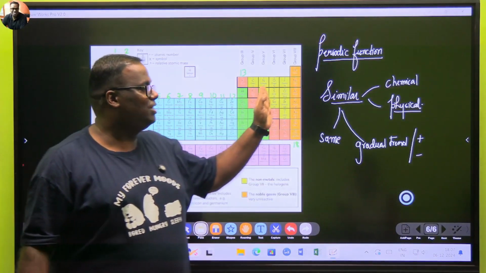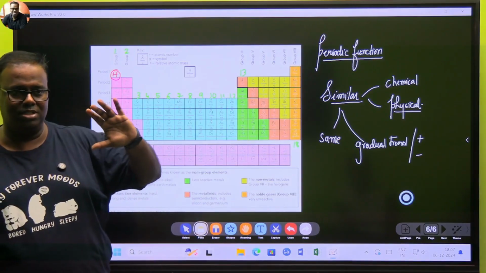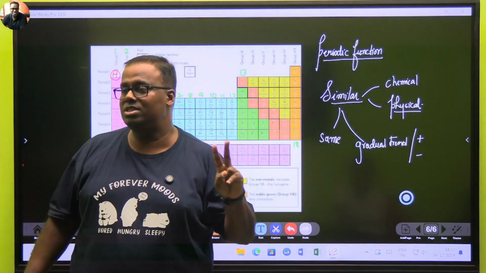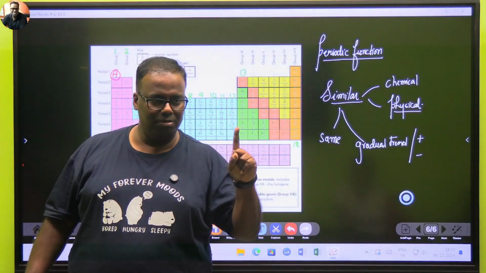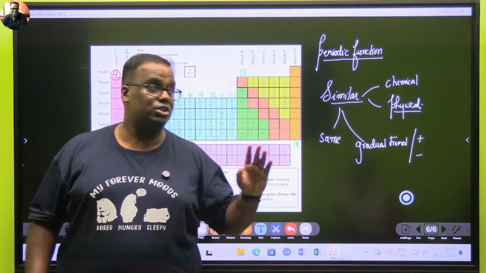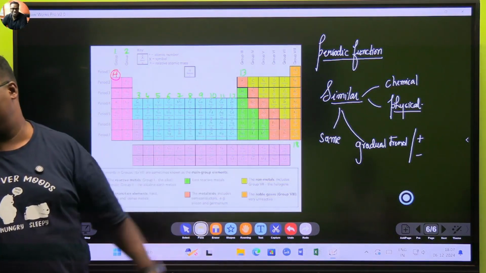And then start the non-metals. The periodic table has metals and non-metals. There are only two elements which are in liquid state. One belongs to metal, mercury, and one belongs to non-metal, which is bromine. The rest of the whole periodic table has only solids and gases.